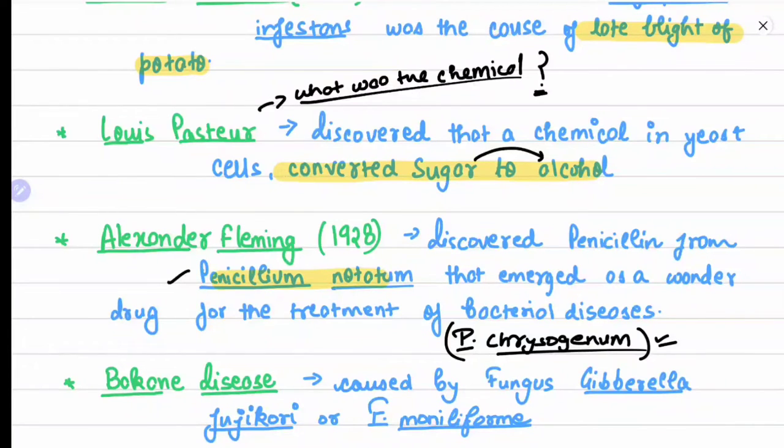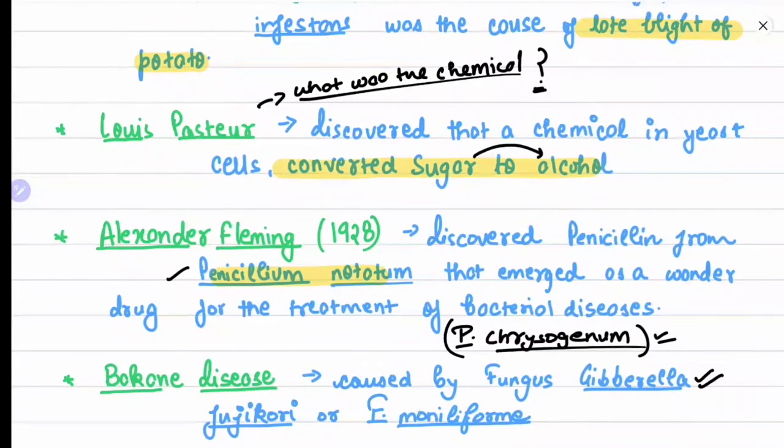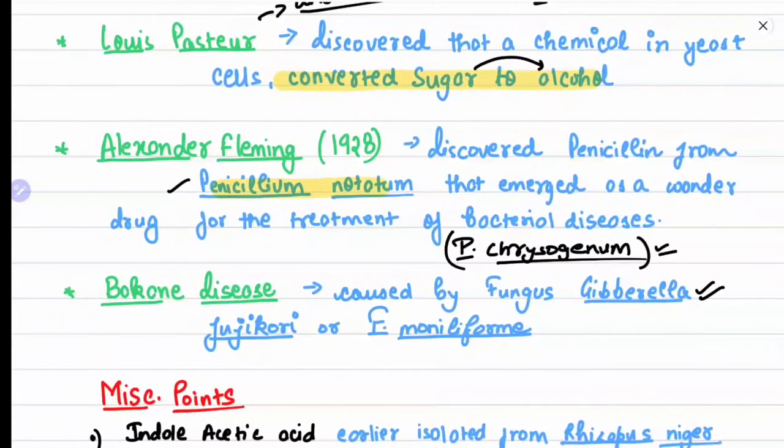Now, Bakanae disease, or foolish seedling disease, is caused by the fungus Gibberella fujikuroi or Fusarium moniliforme. What is the difference between Gibberella fujikuroi and Fusarium moniliforme?